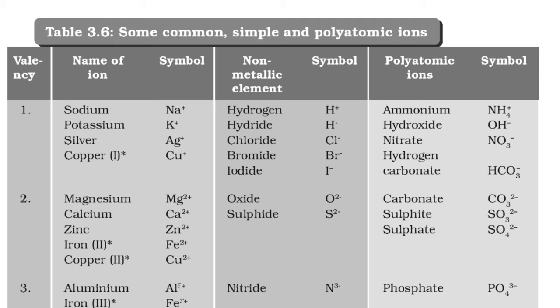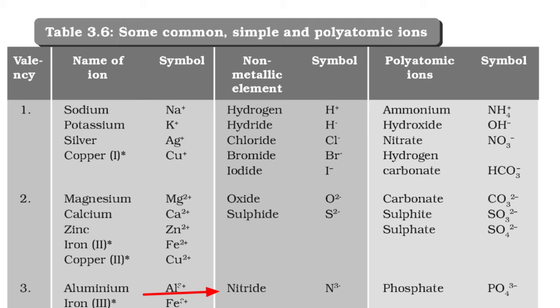Now these were all cations, positively charged, among the metallic elements. Now come to the anions, the non-metallic elements: hydrogen H+, hydride H-, chloride Cl-, bromide Br-, iodide I-. Now anions with valency 2: oxide O2-, sulfide S2-. Now valency 3: nitride N3-.